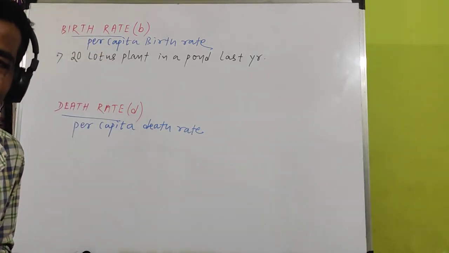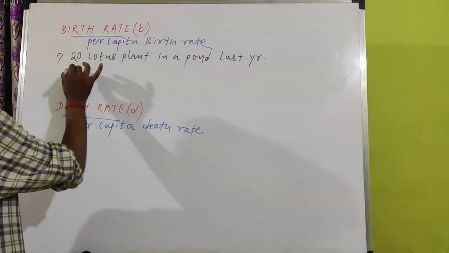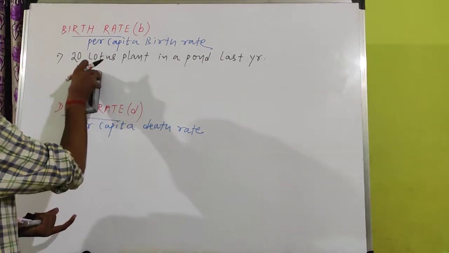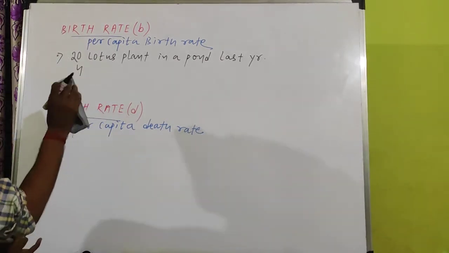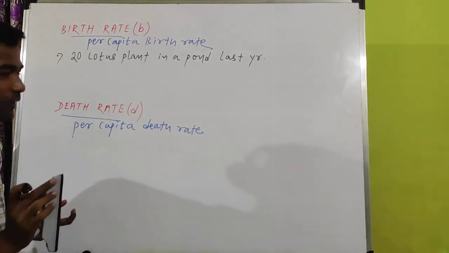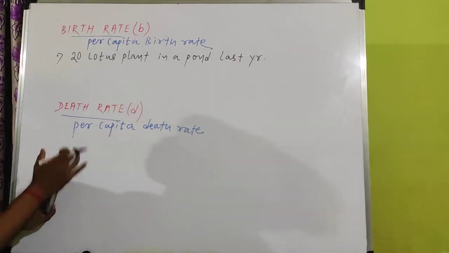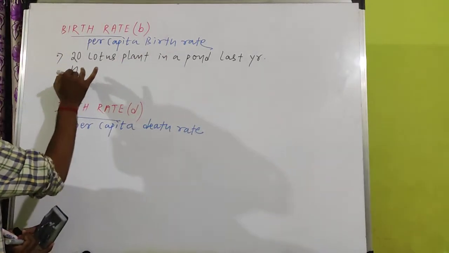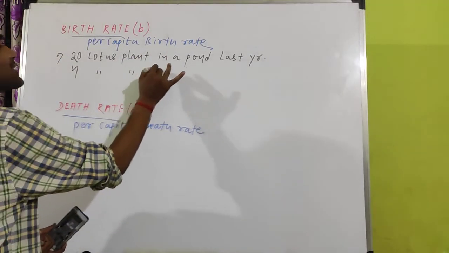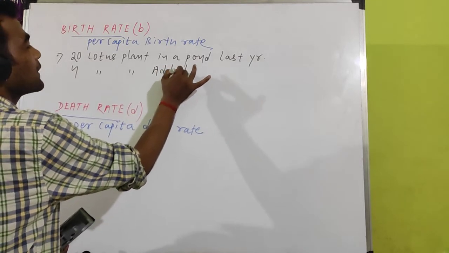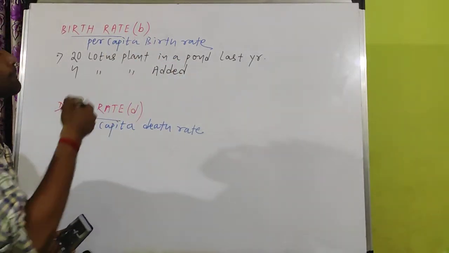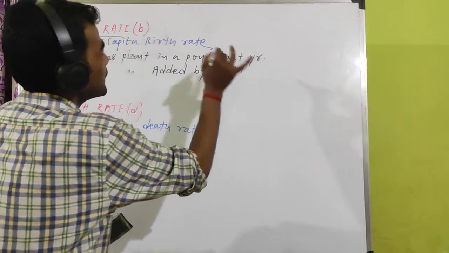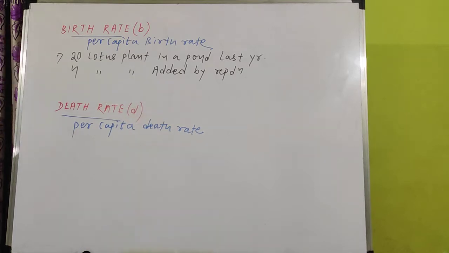Deaths we will discuss later, here it is birth rate. So 20 lotus plants in a pond last year, and 4 lotus plants are added this year by reproduction. Then we will calculate the birth rate.